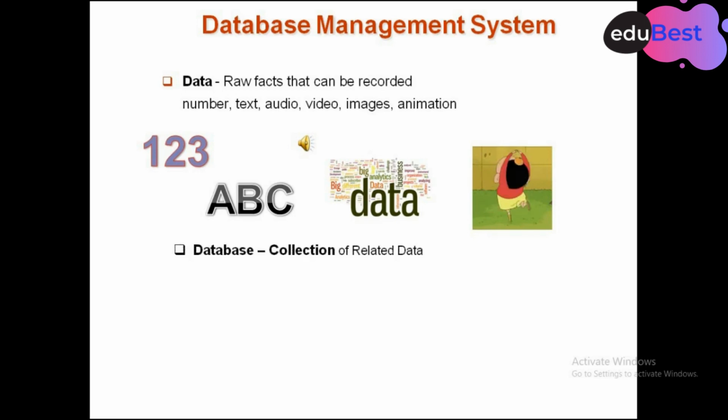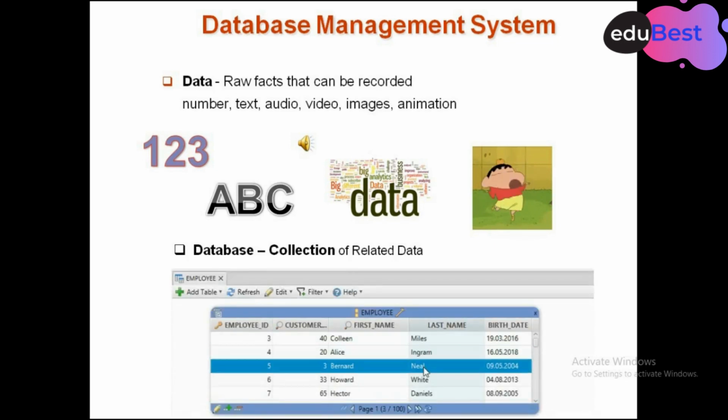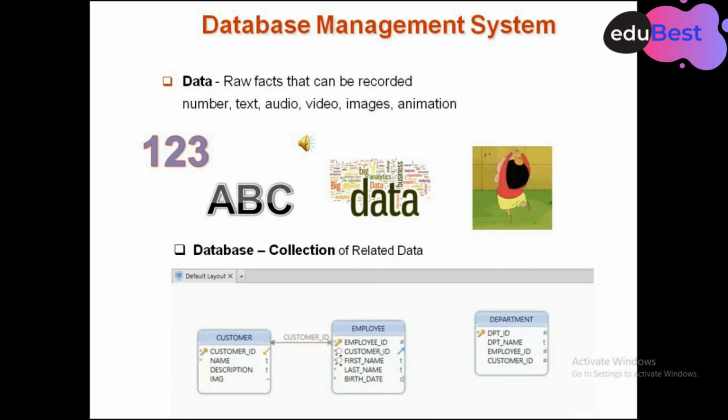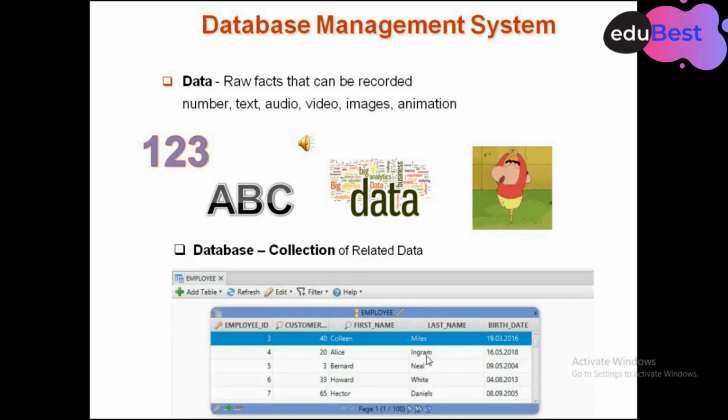And we have a database. The other term, database, means a collection of related data, meaning data that is connected to each other, a collection of data that is concerned with each other in some manner. If we are talking about a university, we are going to talk about the staff, the students, the books and other things.